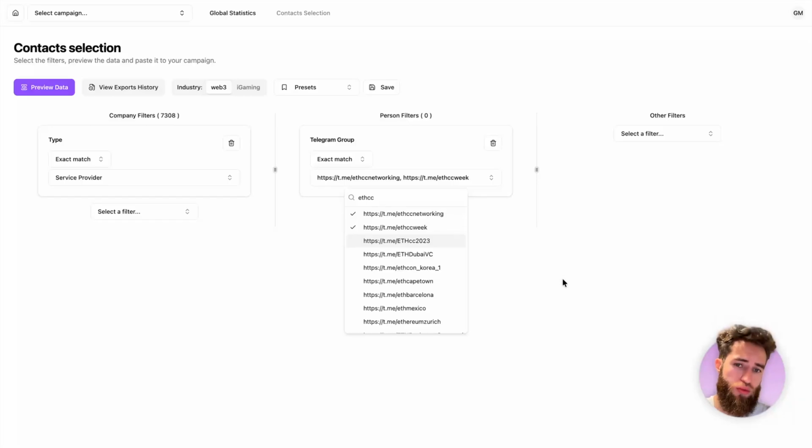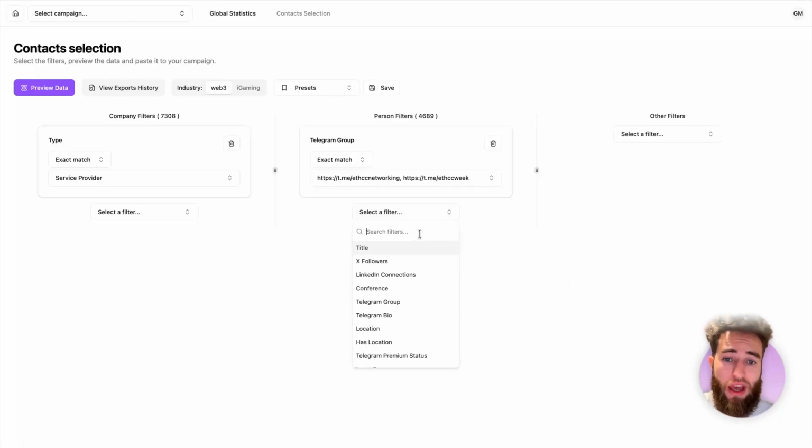How do you know which groups you need to choose? For all of the clients, we share a special Google Sheet with a table that has a list of all the relevant groups next to each conference, and you know exactly which groups to use. You can keep adding more filters just like before. Layer the title on top, layer the X followers on top, etc.